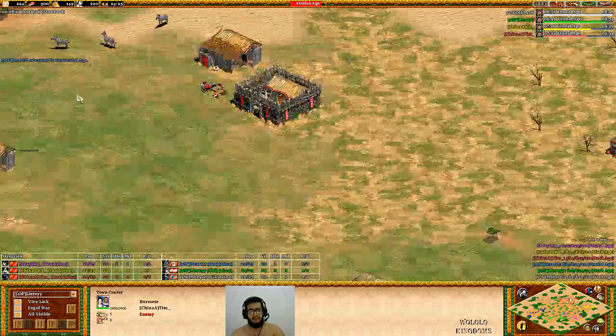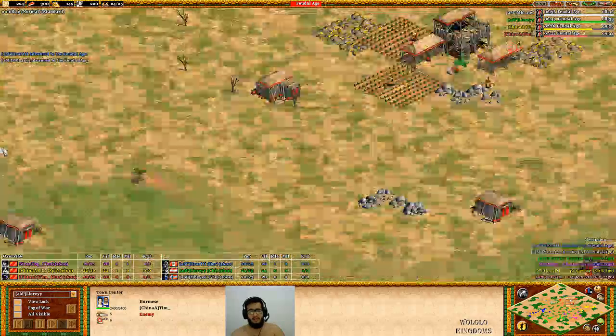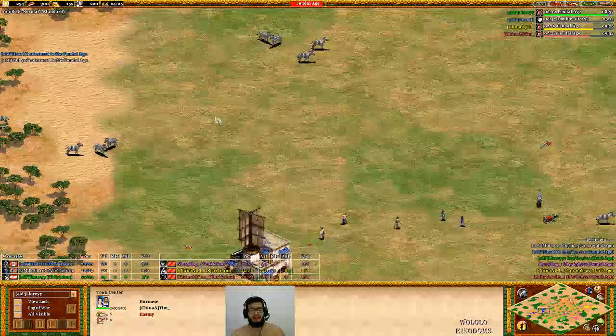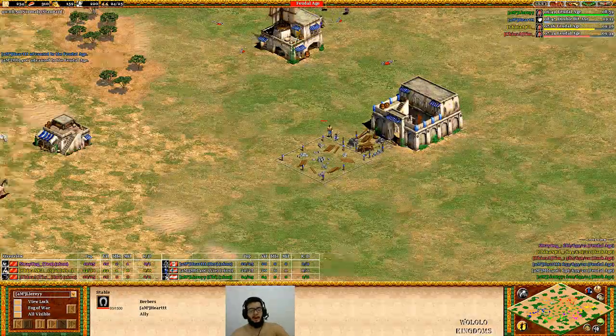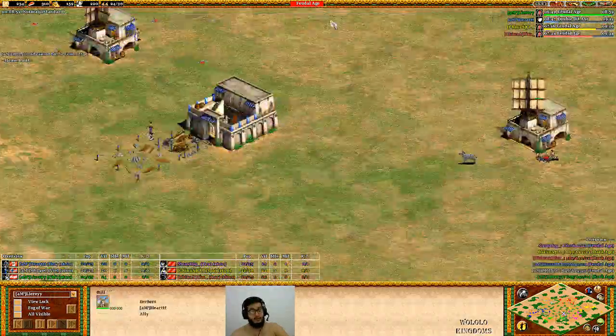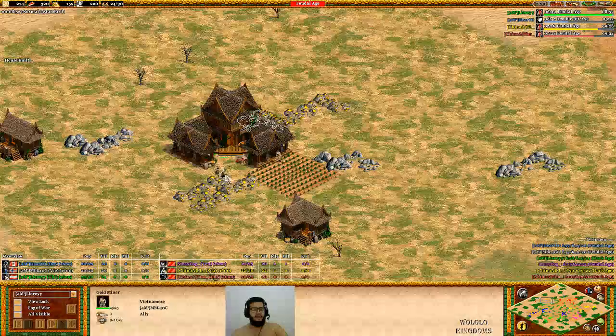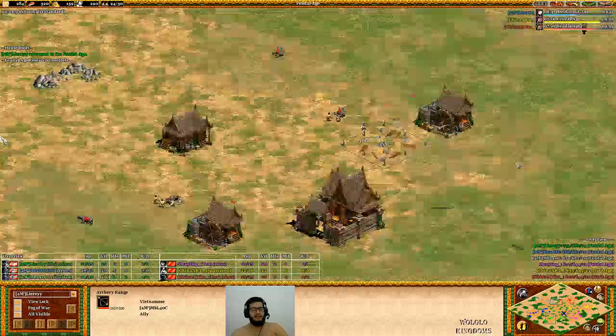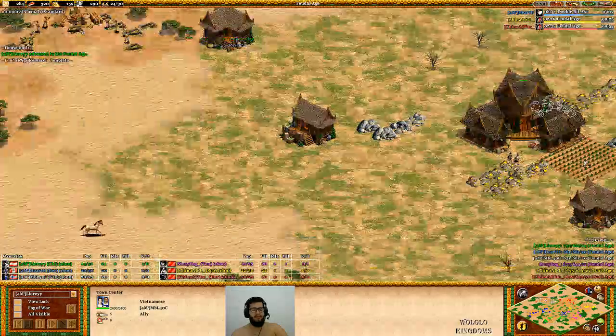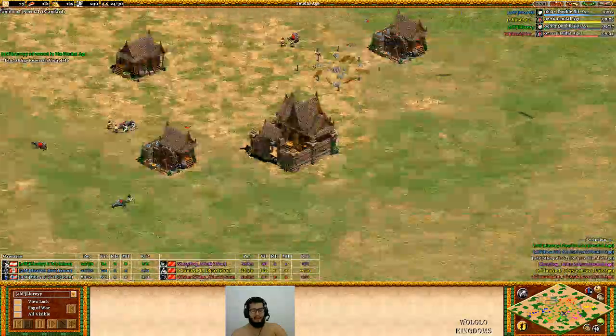Ting is getting stone. Ting is getting gold. He probably doesn't have a fixed plan. Heartt is going for scouts, which are great for the Berbers. They are cheaper. He will be fine. And MBL, as the Vietnamese, is making an archery range, probably going for archers and skirmishers. Let's see.